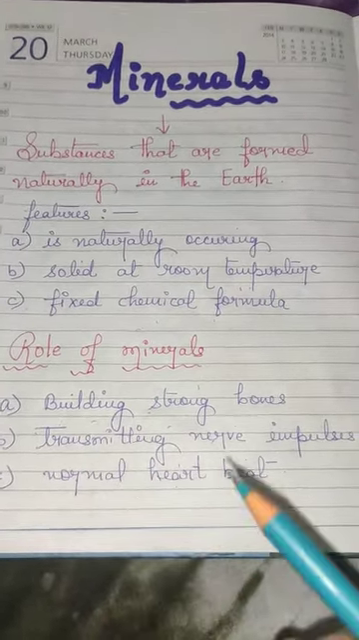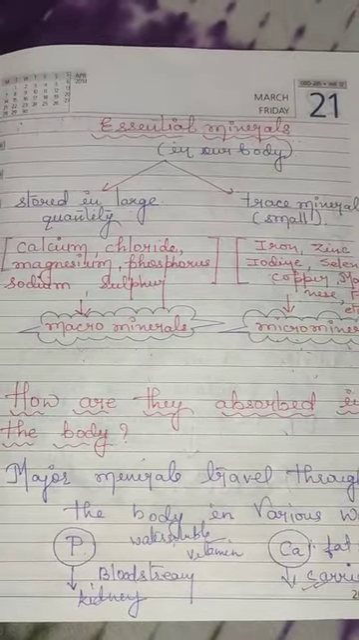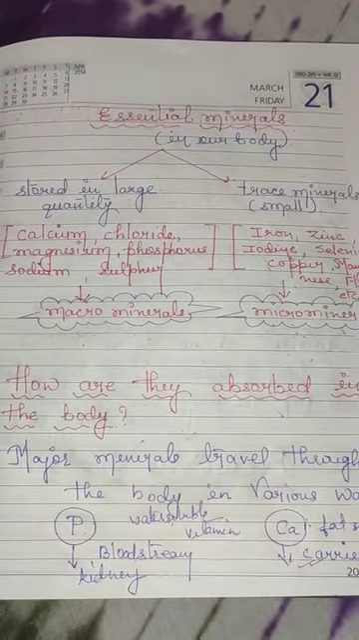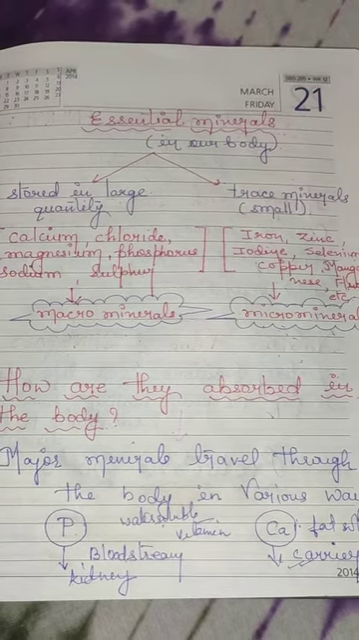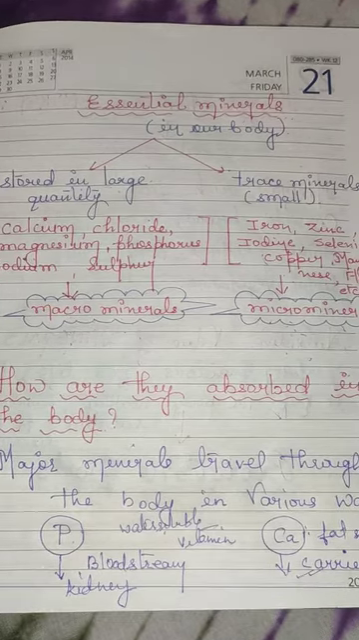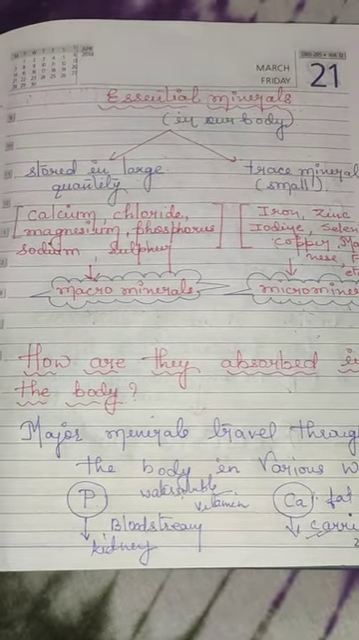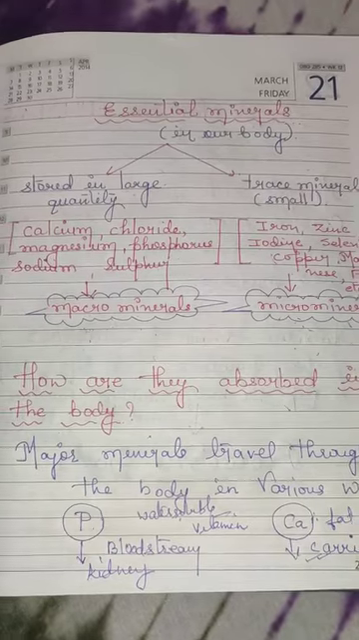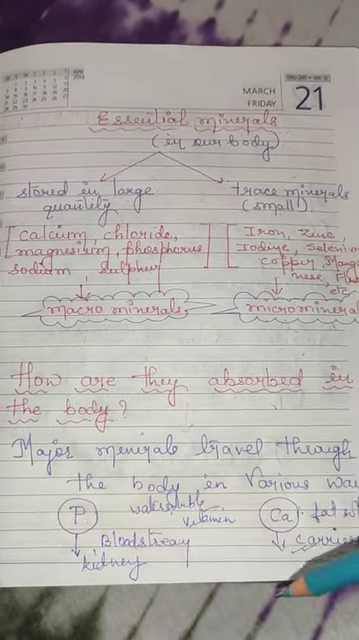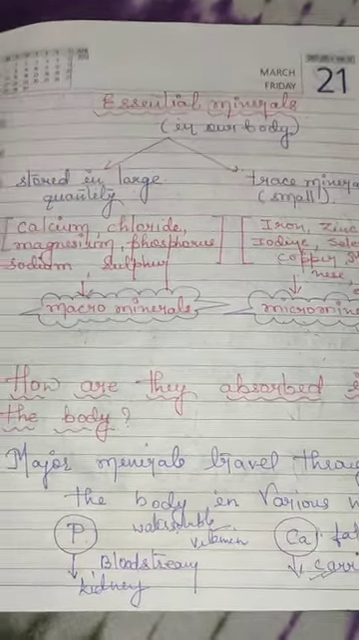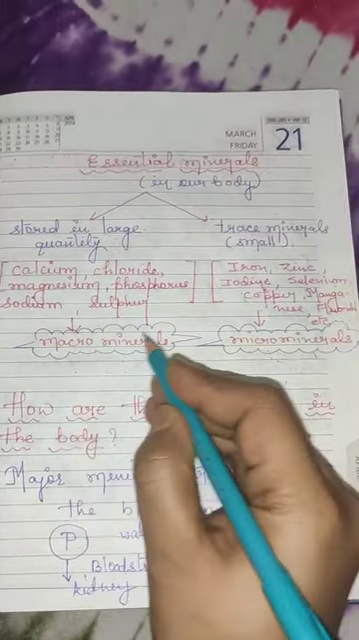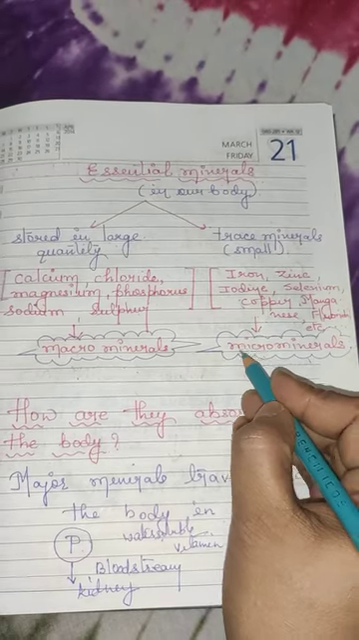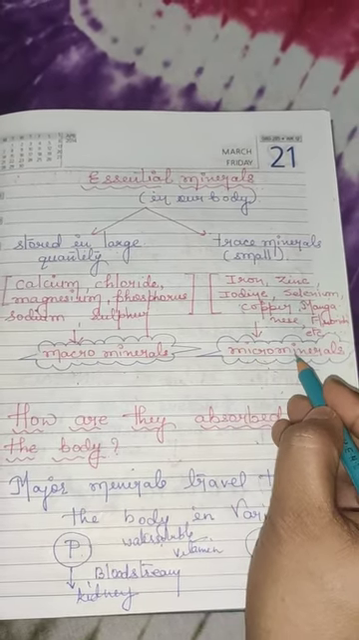Now, you see, I have written here essential minerals. What is the meaning of essential minerals? The minerals which are needed by the body and play vital functions inside the body are termed as essential minerals. Now, the essential minerals are again classified into 2 groups. One is macro minerals, MACRO, and the other one is micro, MICRO, minerals.